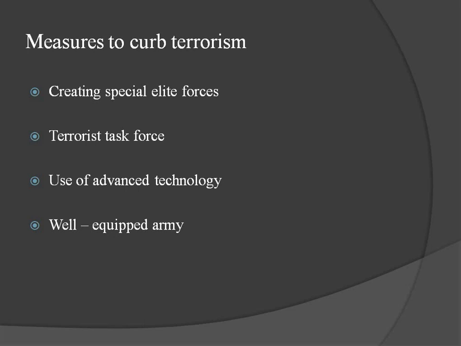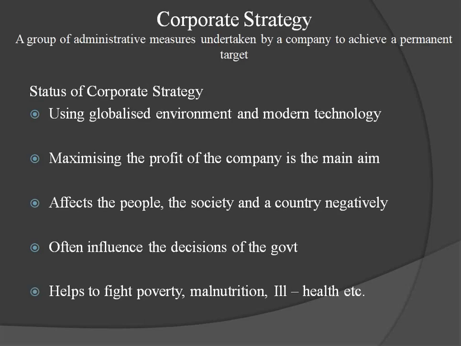Many educated people also become terrorists, so by providing employment opportunities it is possible to solve some part of terrorism. And mainly we have to create awareness among the people. It is important. Then only is it possible to solve terrorism.